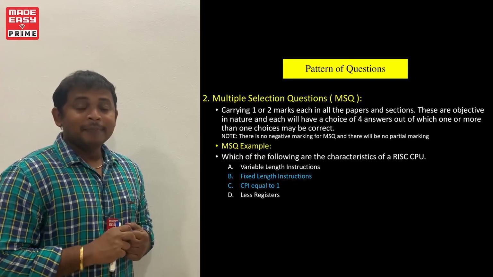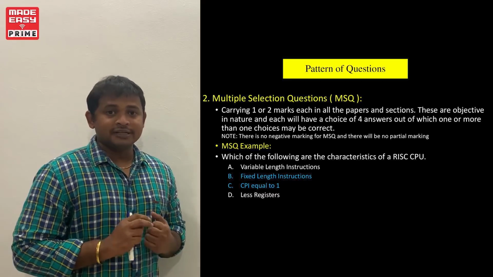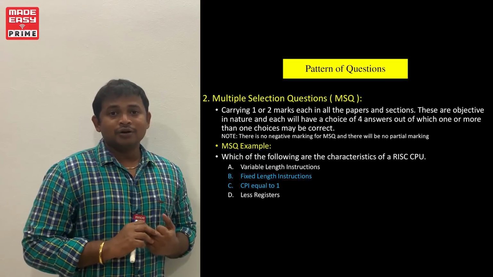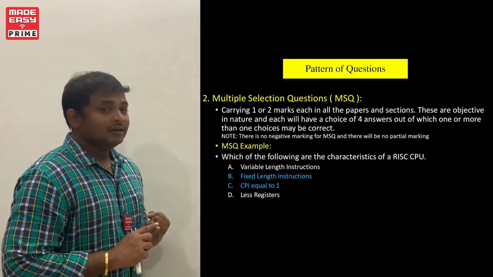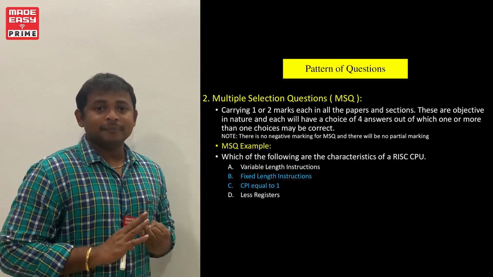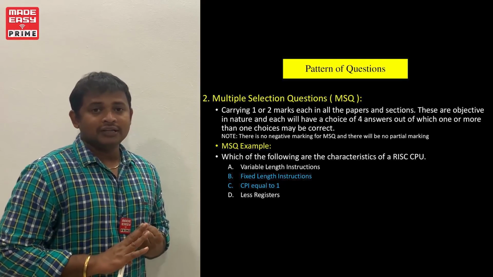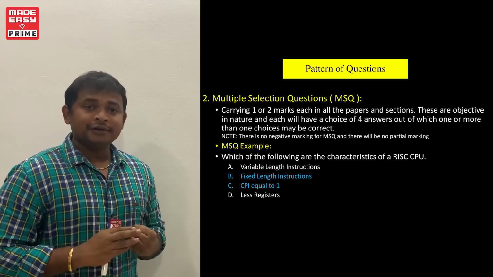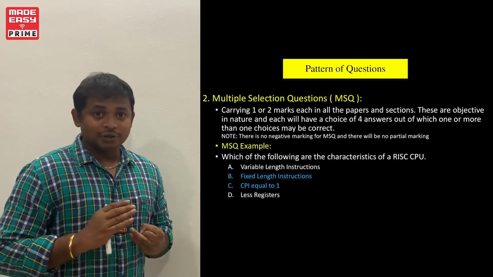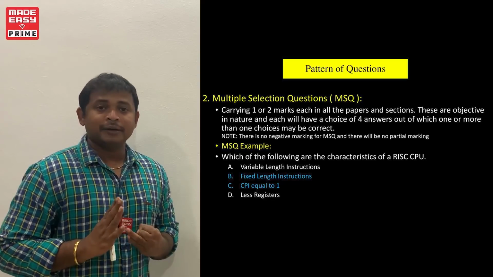Like this, multiple selection questions are present in the paper. So according to this question, correct choice is B and C. So select B and C both. That is the multiple selection question. This is a new pattern of the question in GATE 2021 exam paper.